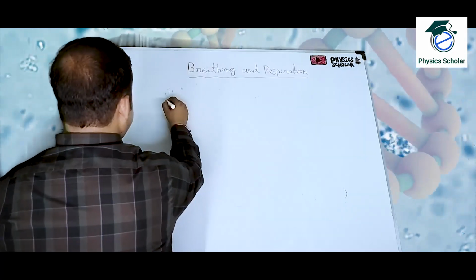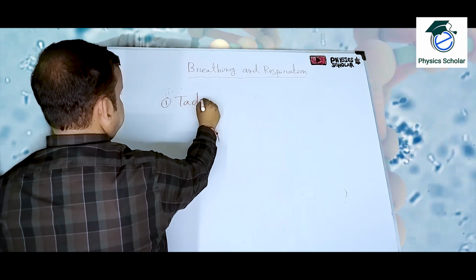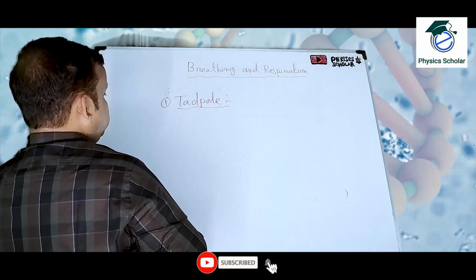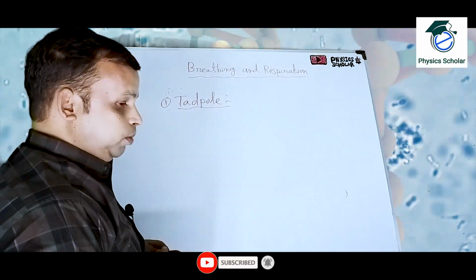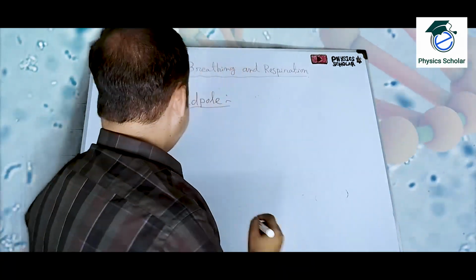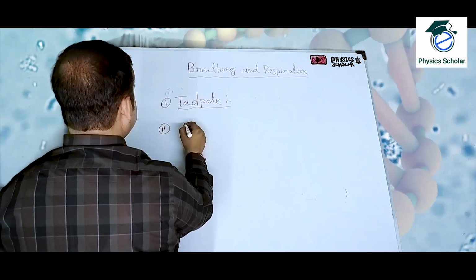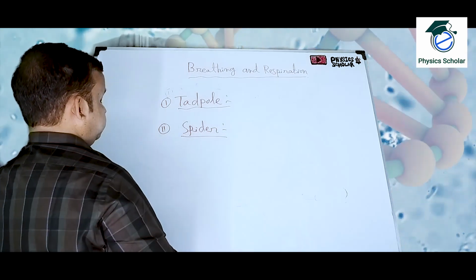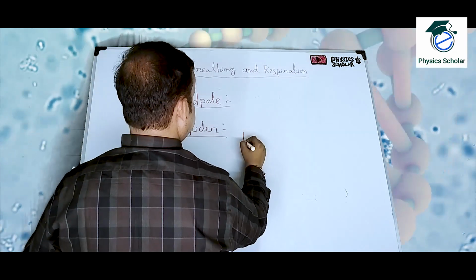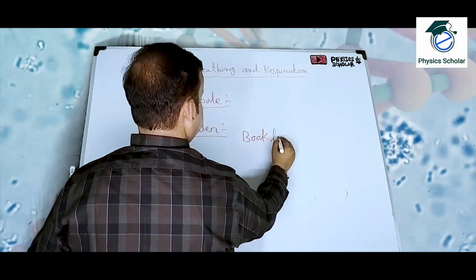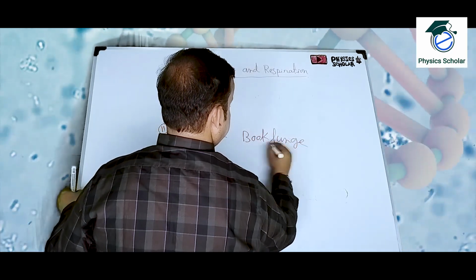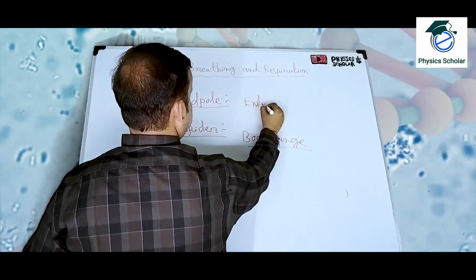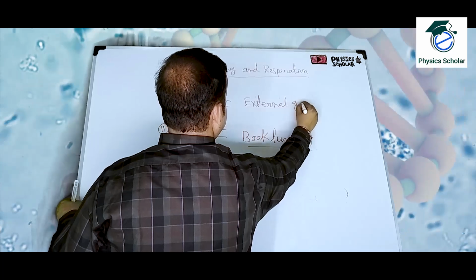In case of the tadpole and in case of the spider, okay, in the spider it is book lung, and in case of the tadpole it is external gill.